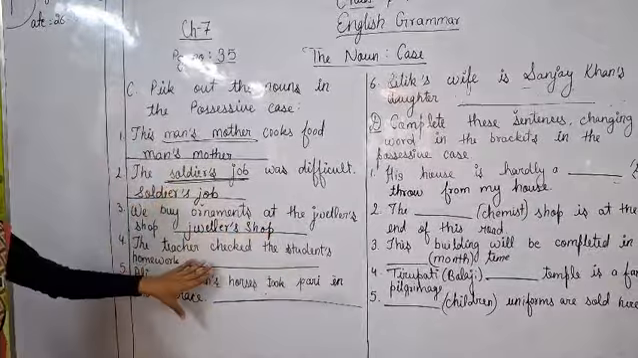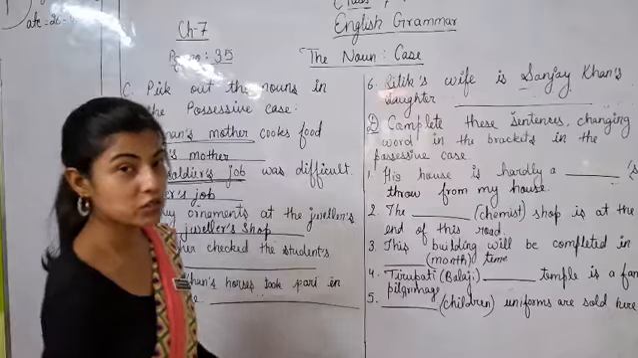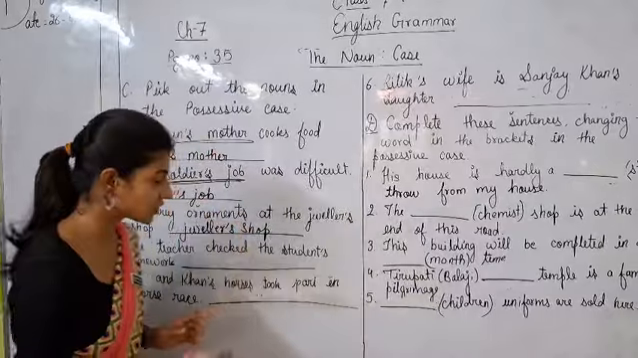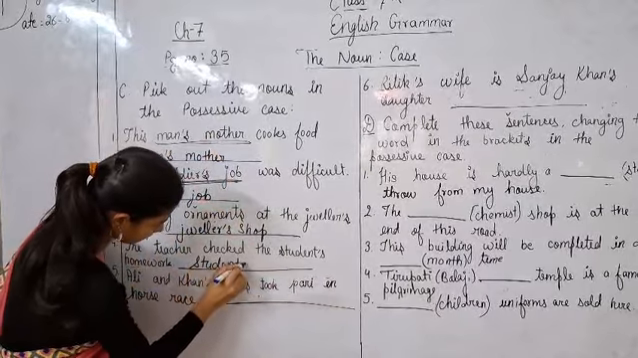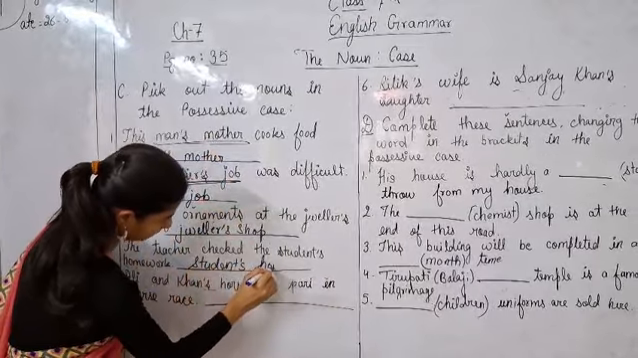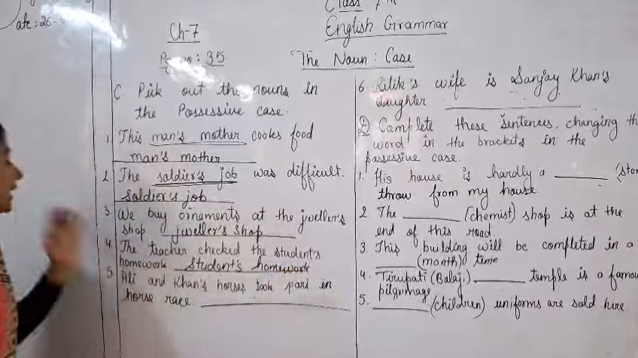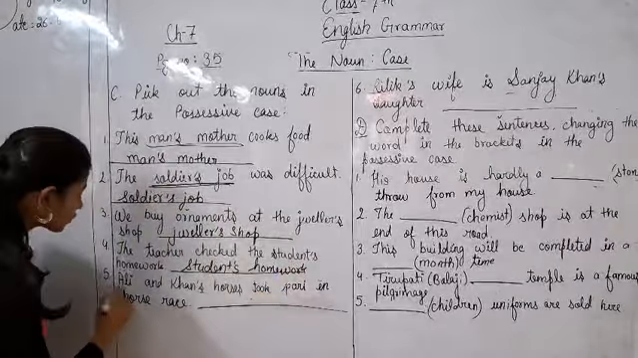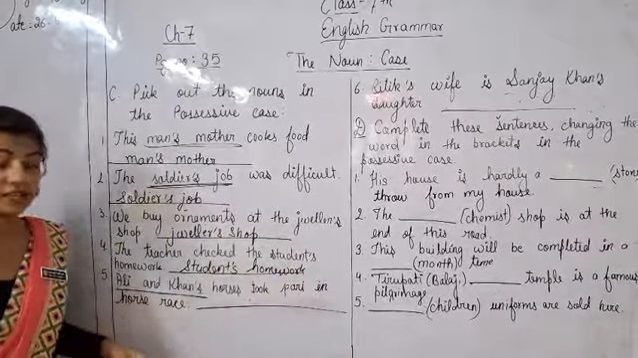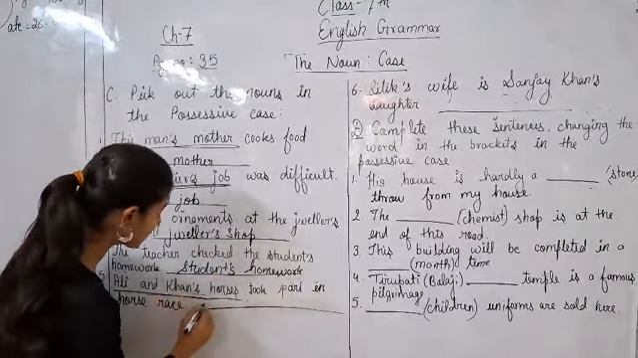Okay, now come to the next question. The teacher checked the students' homework. Whose homework did the teacher check? Students' homework. Now next, Ali and Khan's horses took part in horse race. So whose horses took part? Ali and Khan's horses. Ali and Khan's both horses took part in horse race.